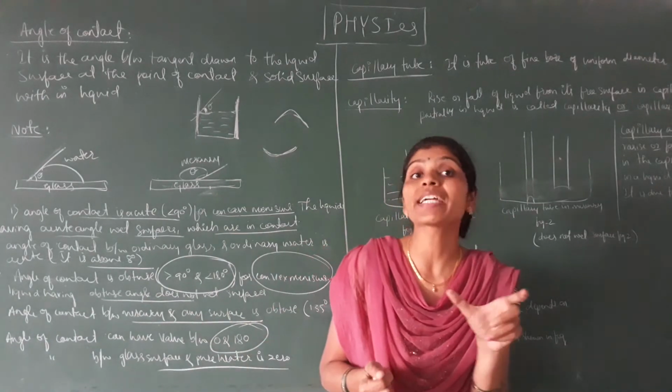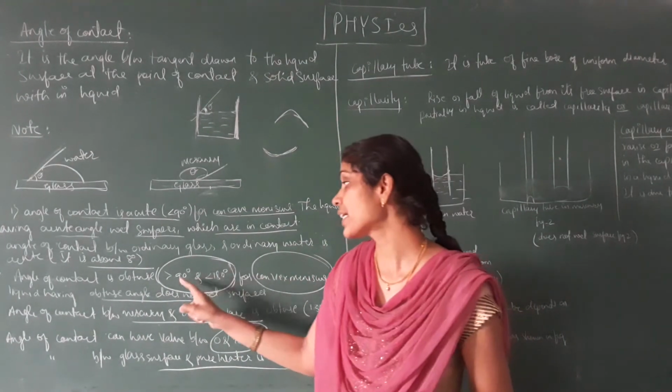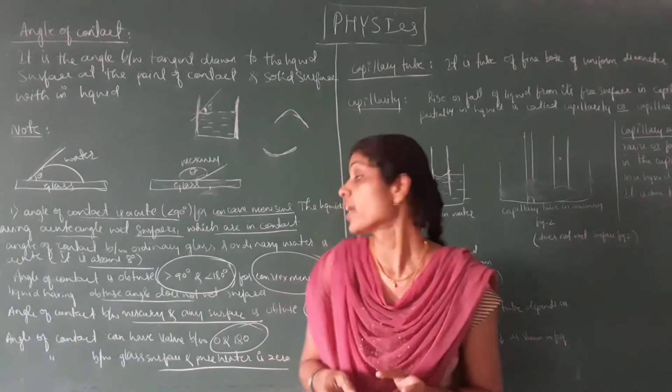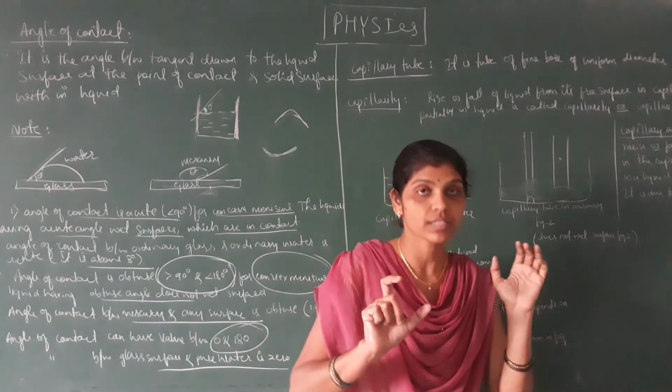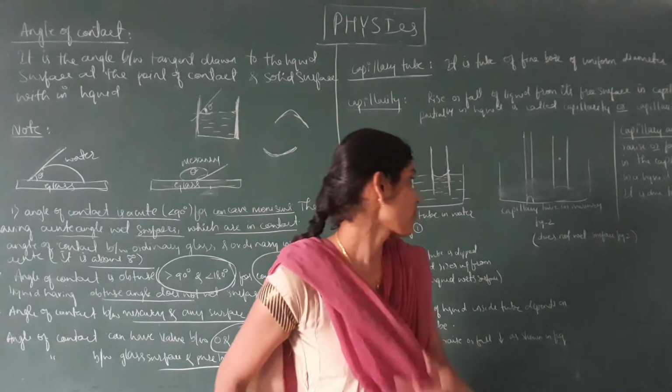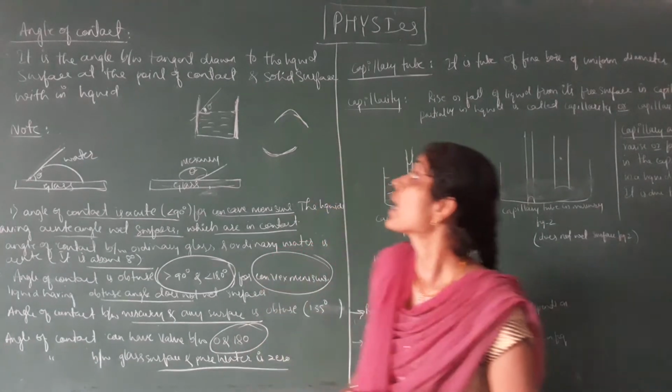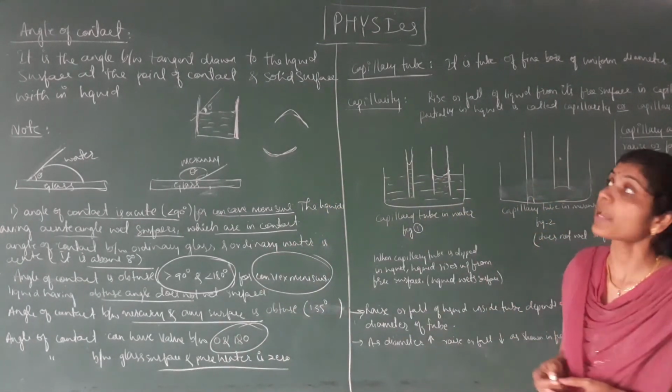If the angle of contact is obtuse, more than 90 degrees and less than 180 degrees, it forms a convex meniscus and it does not wet the surface. That we have to remember. And next, what is the meaning of capillarity?